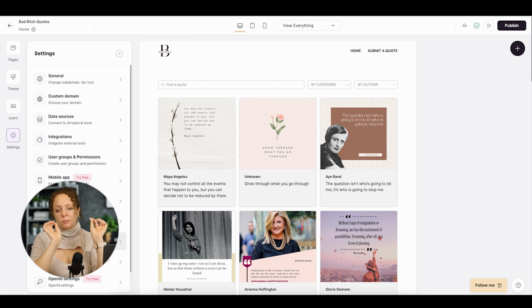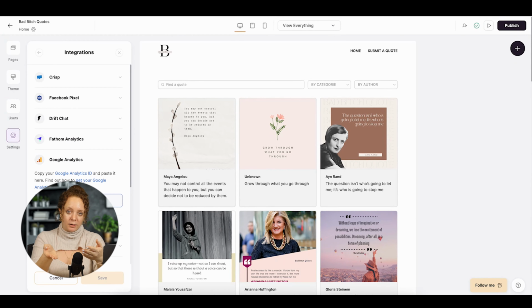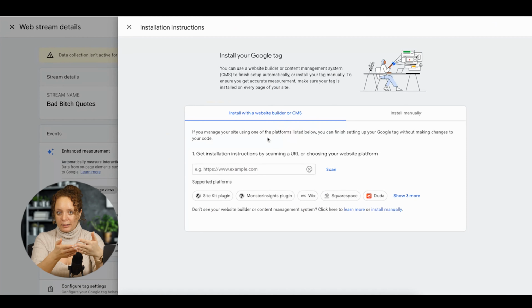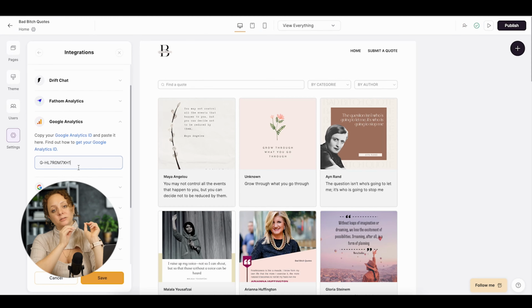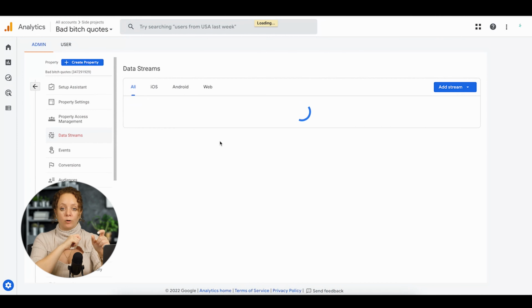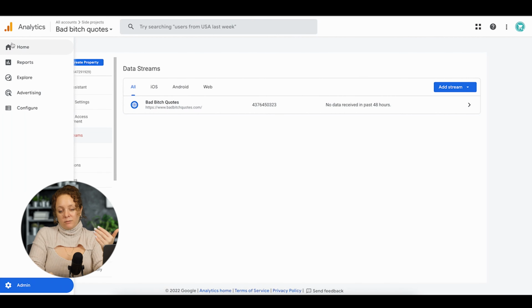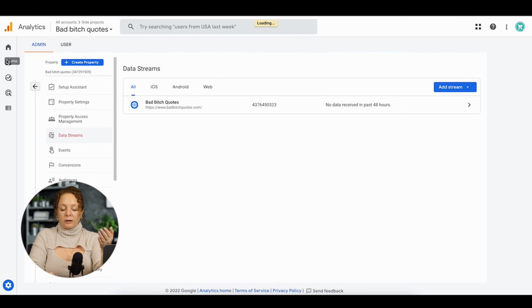Next, I added Google Analytics to the website. Super important. No matter what you do, you need to add a Google Analytics tracking code to any kind of website or web tool. The reason is this will allow you to track your visitors, the actions that they take on the website, etc. So I created a new property in Google Analytics, and then I went to Softr and pasted in the appropriate place under integrations this tracking code from Google. It's very simple and repetitive if you are familiar with Google Analytics. If you're not, that's fine. Quick Google search and you will find it.